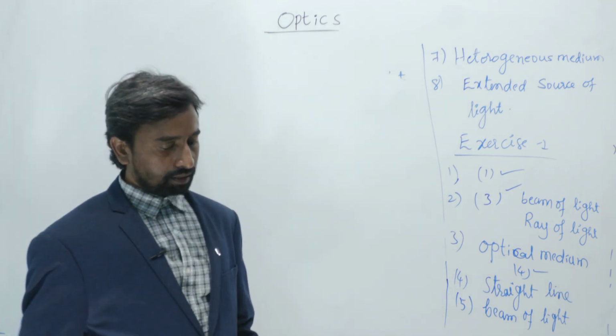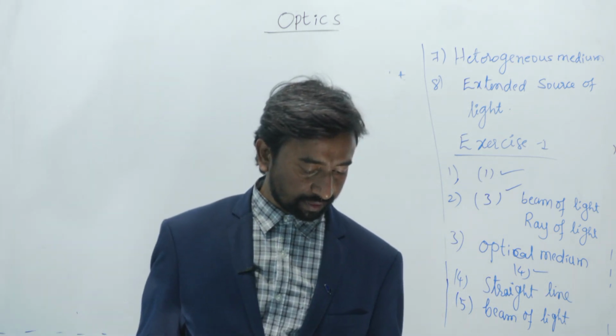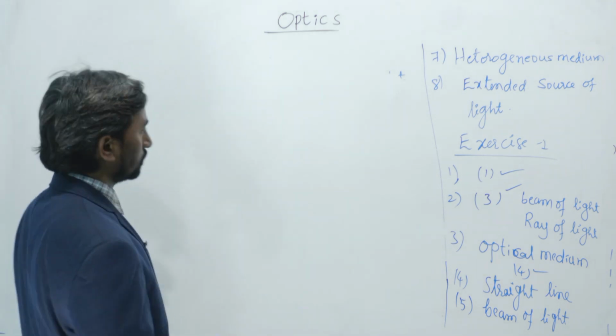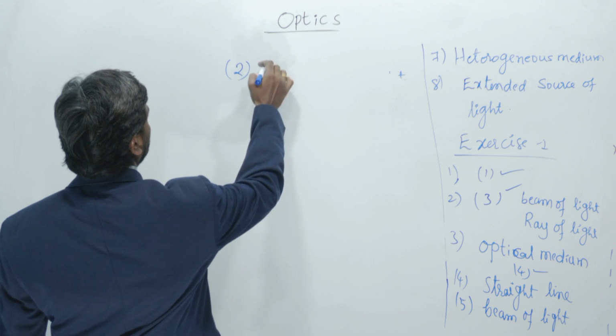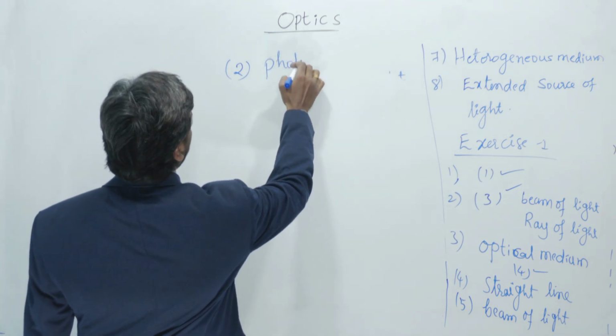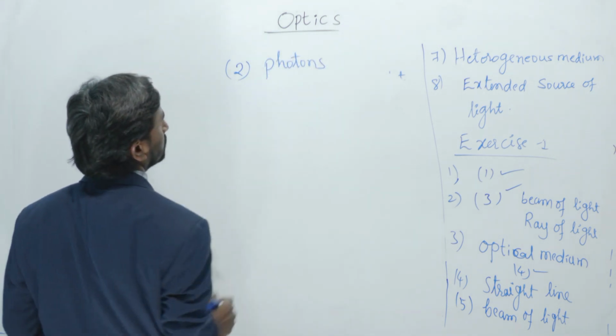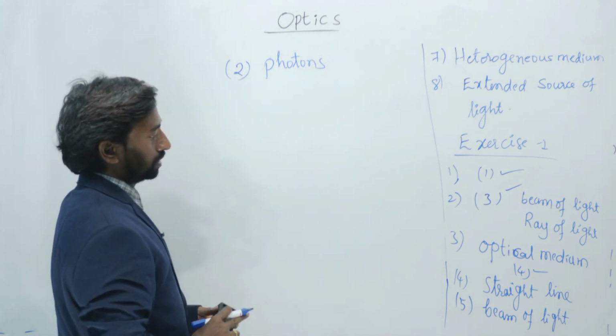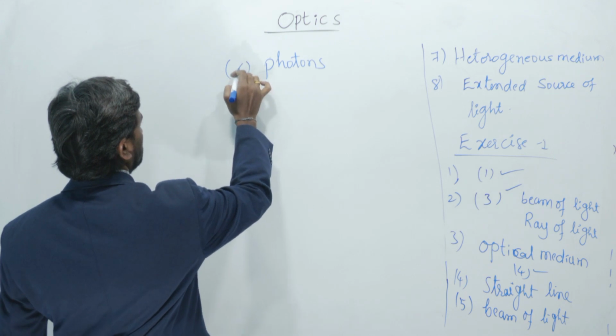And the sixth one: the energy consisting of tiny particles, tiny packets of energy, are called photons. The tiny particles of light energy are called photons. That is the sixth question.